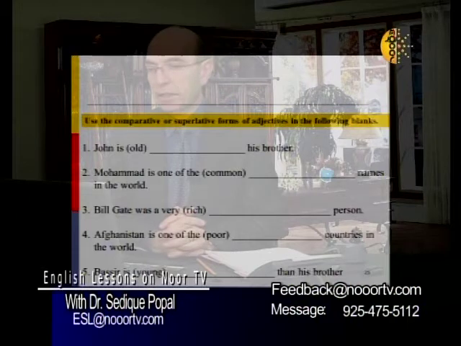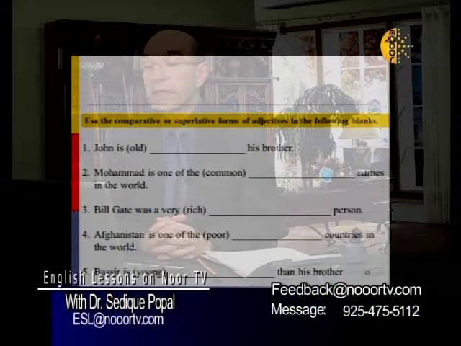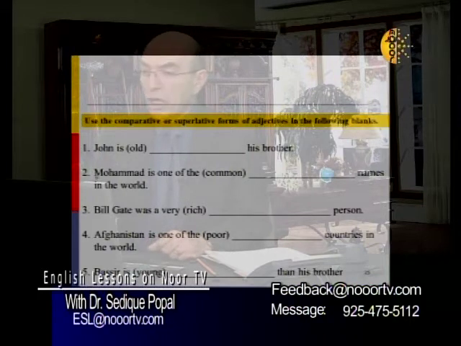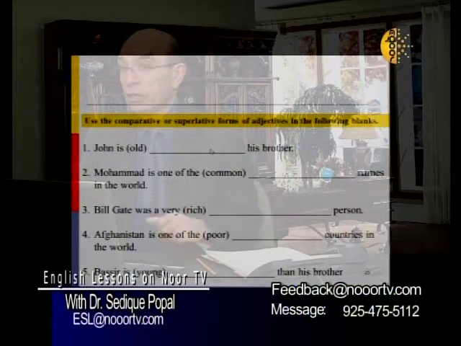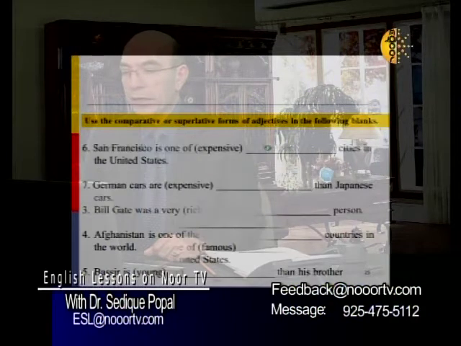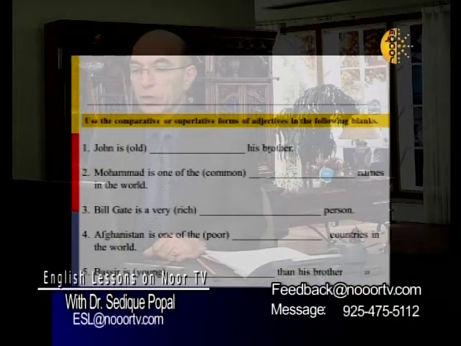Let's look at these sentences. John is old, his brother. Now, are we talking only about John, or are we bringing somebody else in this equation too? We are also bringing his brother. So we say what? John is what?